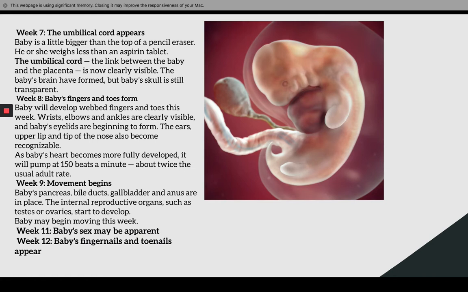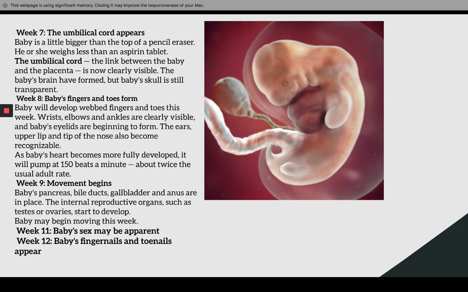Week 8, baby's fingers and toes form. Baby will develop webbed fingers and toes this week, and the ears, upper lip, and tip of the nose also become recognizable. As baby's heart becomes more fully developed, it will pump at 150 beats a minute, about twice the usual adult rate. Week 9, movement begins.